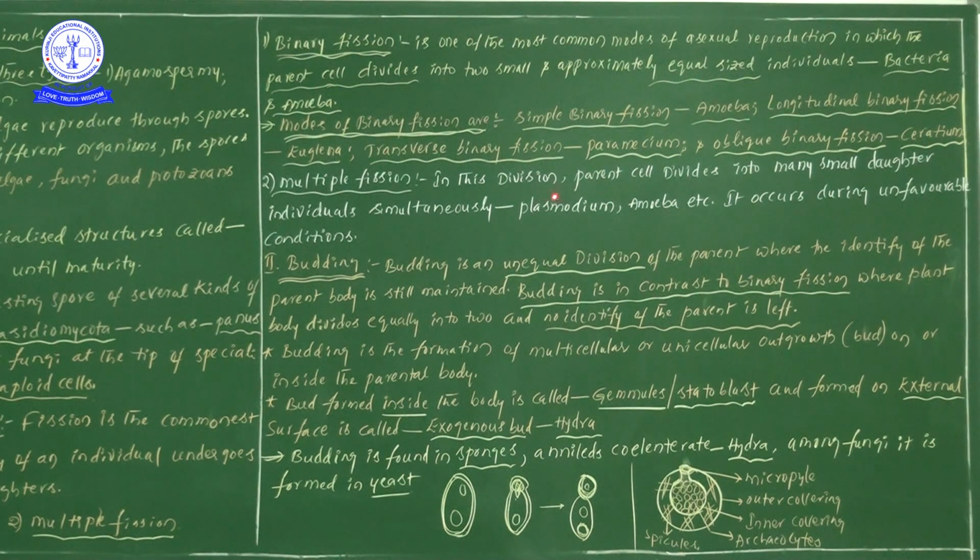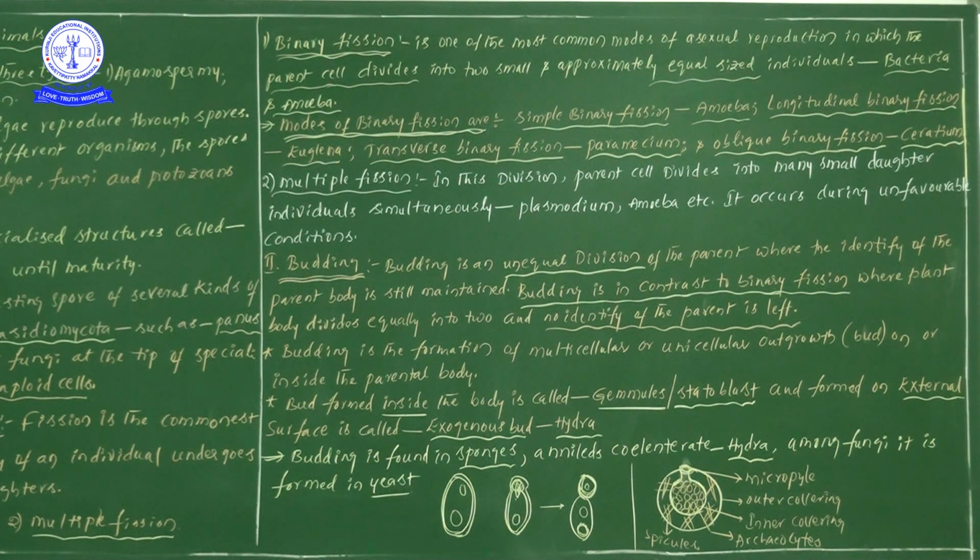In this kind of division, the parental cell divides into many small daughter individuals simultaneously. One parental cell divides not into two, but into more than two, many small daughter individuals simultaneously.